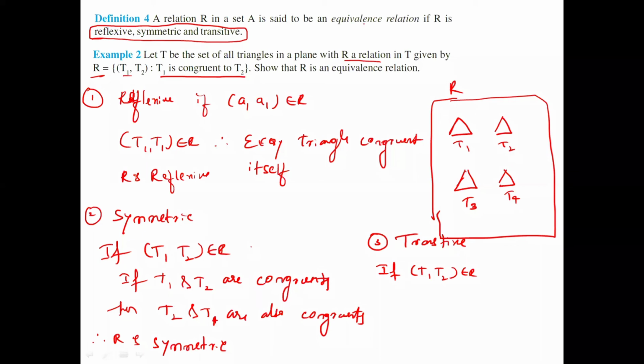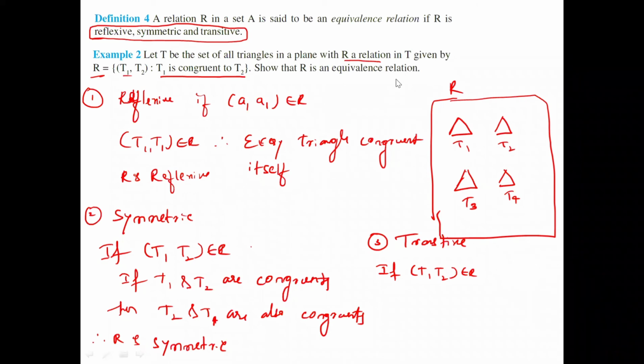Chinmay, congruent triangles means, very simple, area, length, everything will be equal. Only the names are different. Each and everything will be equal. Okay, I'll give more examples, Chinmay.